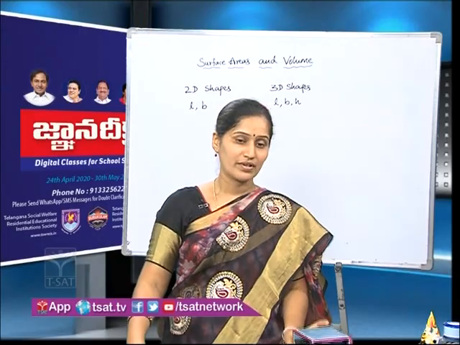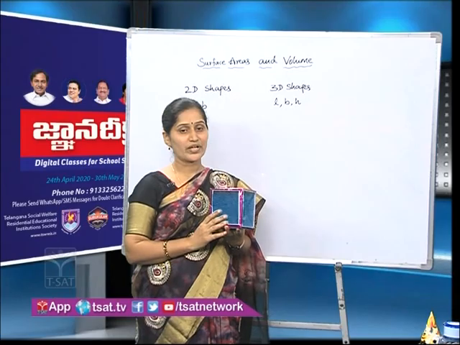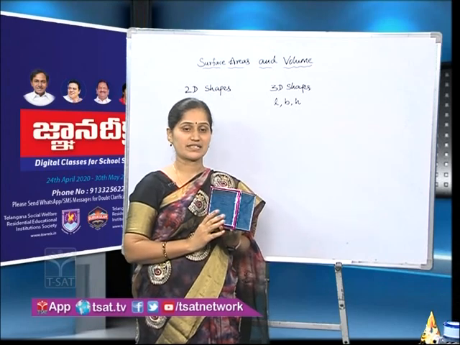Now children, a number has only one face, and its face value is fixed, but solids are not like that. Based on their shape, solids consist of a number of faces. How?